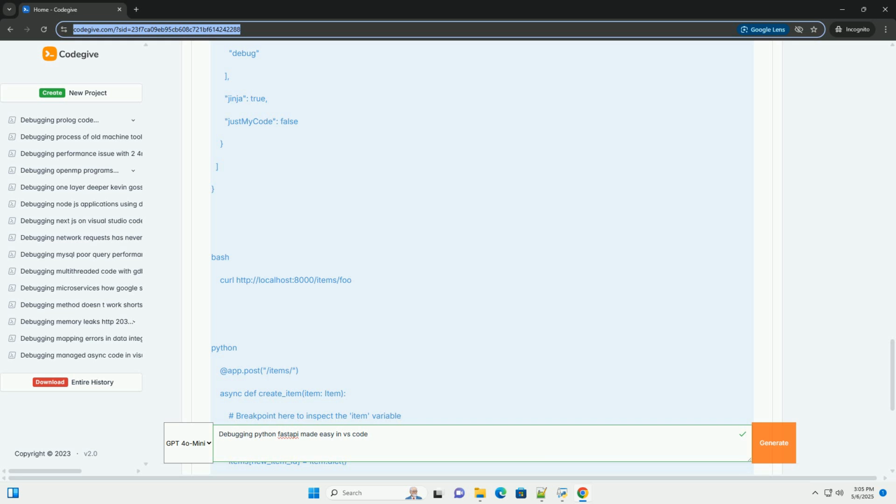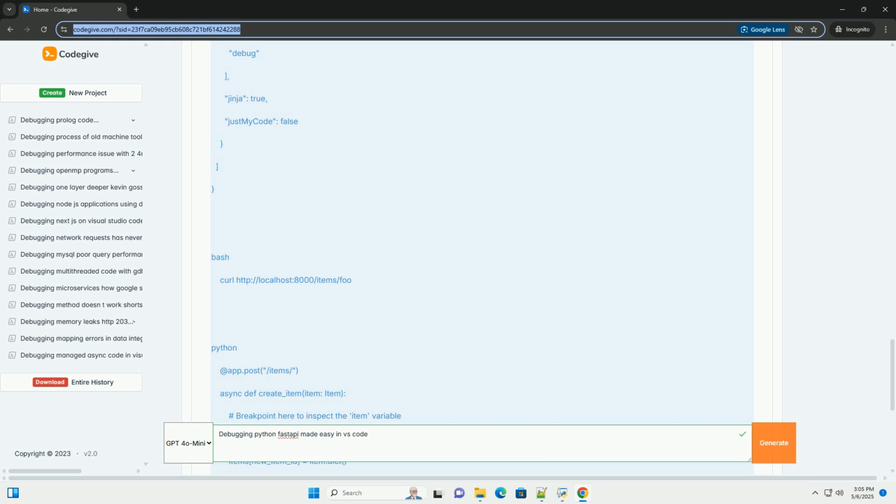Debugging startup events. FastAPI allows you to define startup and shutdown events that are executed when the application starts or stops. To debug these, set breakpoints inside your event handler functions.